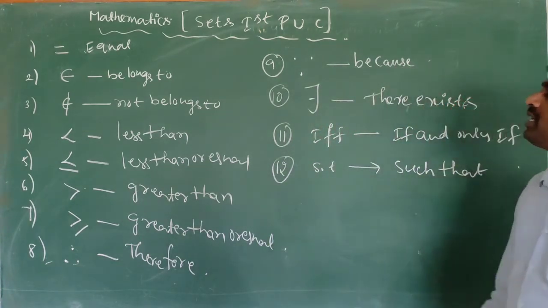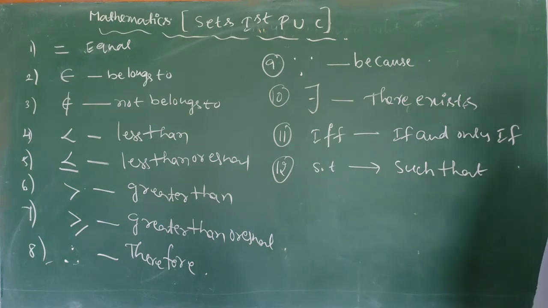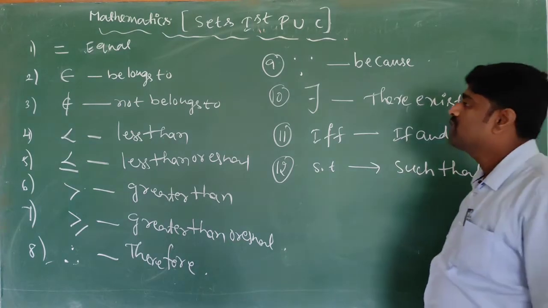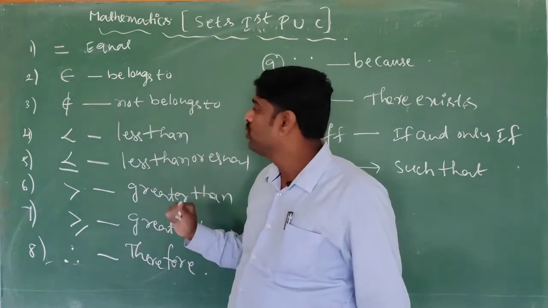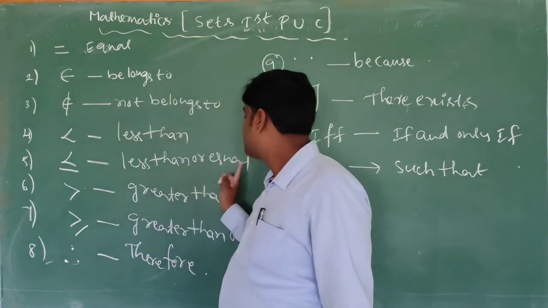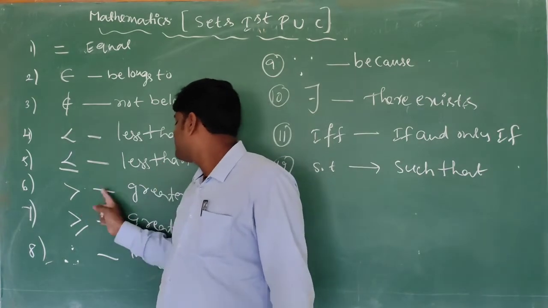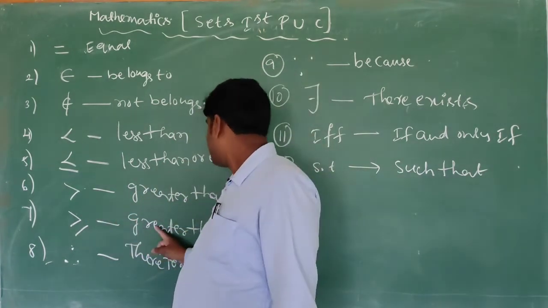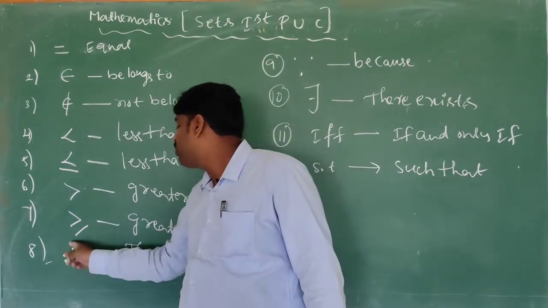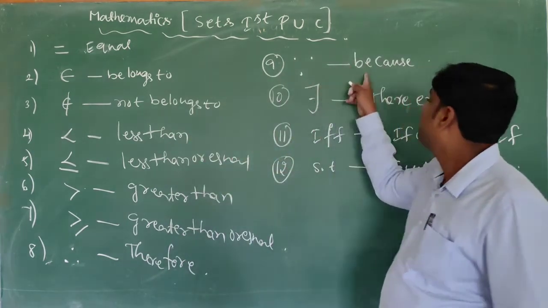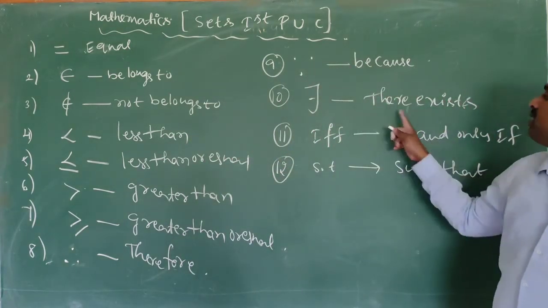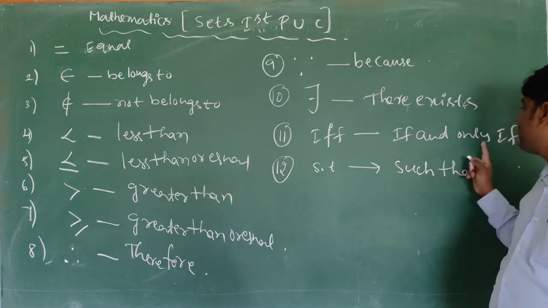So these are some symbols you should use in entire mathematics: sets, relations, functions, trigonometric functions. So this is equal. This is belongs to. This is not belongs to. This is less than. This is less than or equal to. This is greater than. This is greater than or equal. So this is therefore. These three dots, this is therefore. So this is because. This one is there exists. This one is if and only if.